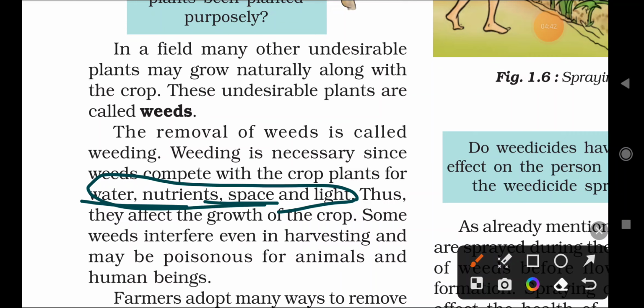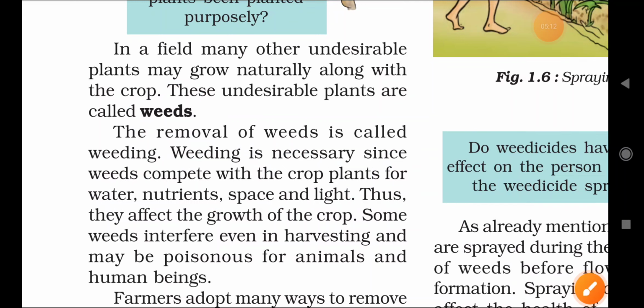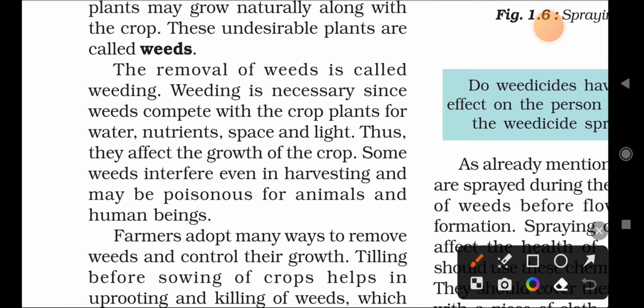These four factors are very essential for the growth of any crop or plant, and they are required in larger quantities. When weeds grow, the crop does not get a sufficient amount of water, nutrients, space and light. Due to this, the crop is reduced and the weeds grow, which reduces the harvest of the crop and leads to a loss for the farmers. So the farmers try to remove the weeds, and that process is called weeding.